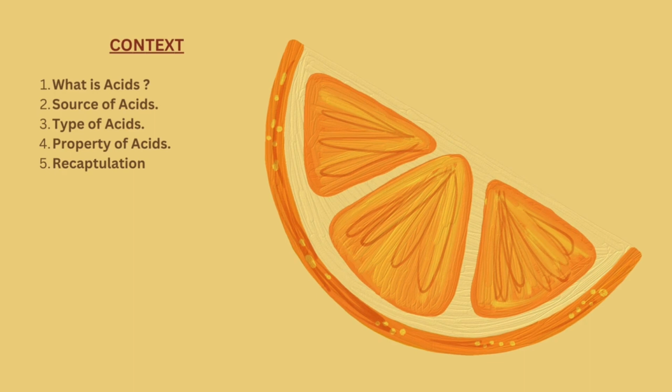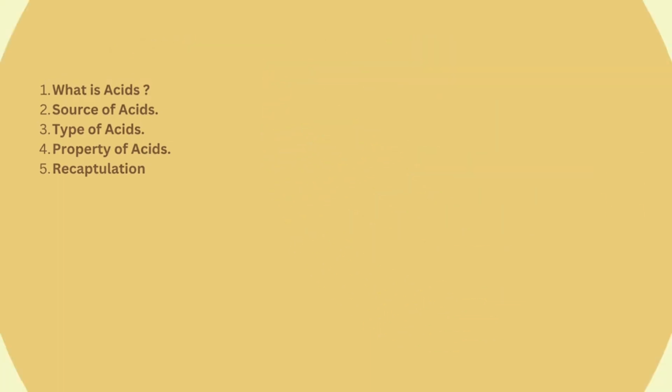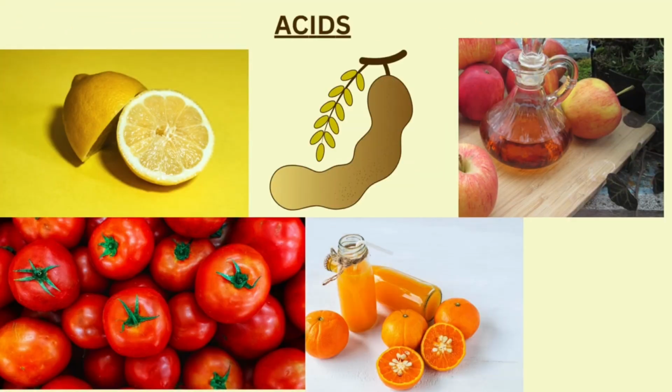Acid is present in many food items such as vinegar, lemon, tamarind, apple, and so on. And these things taste sour because they all contain acids. The term acid comes from the Latin word acera, which means sour, and all of these things like kiwi, orange juice, tamarind, are sour in taste.